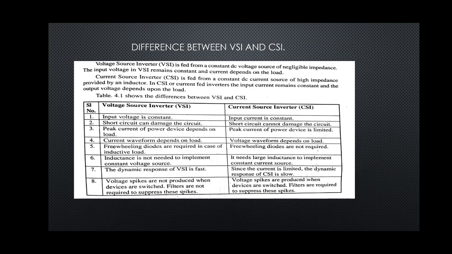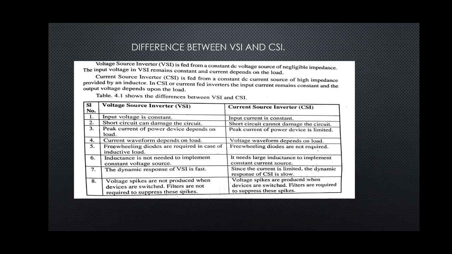The current source inverter, CSI, is fed from a constant DC current source of high impedance provided by an inductor. So in CSI the input current remains constant and the output voltage depends on the load.